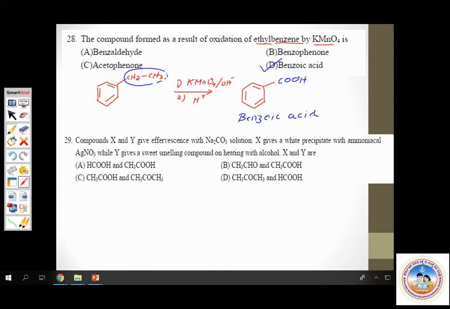Compounds X and Y. There are two compounds X and Y. Give effervescence with sodium carbonate solution. So both compounds X and Y give effervescence with sodium carbonate solution. X gives a white precipitate with ammoniacal silver nitrate, which is Tollens reagent, whereas Y gives a sweet smelling compound on heating with alcohol. So we have to find out what X and Y are.